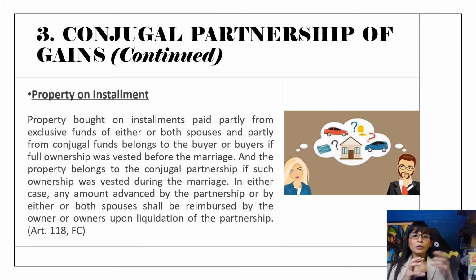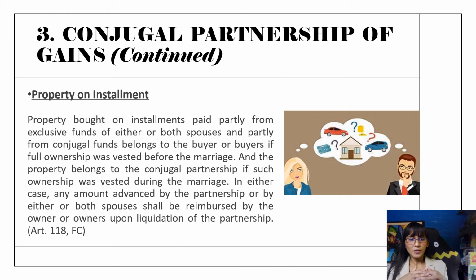Now, if the full ownership was vested or transferred to either of the buyers or both of them before the marriage, then it cannot be considered as part of the conjugal funds. So it can be owned exclusively by either of the spouses or perhaps by both of them, depending on the agreement.